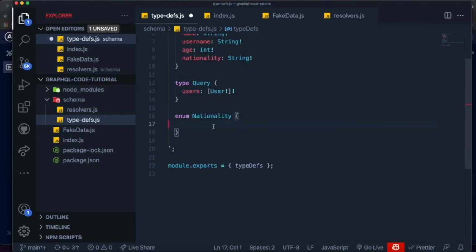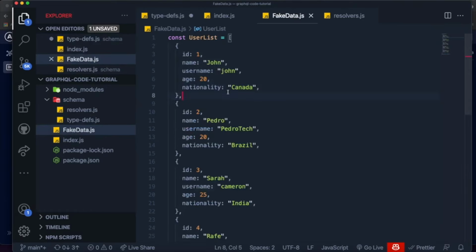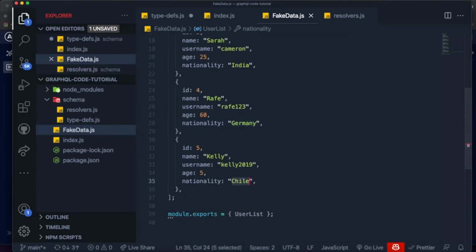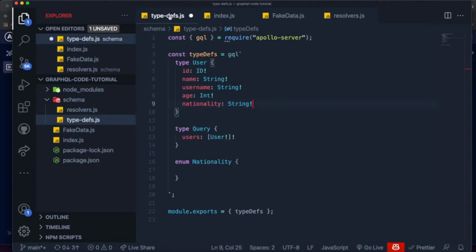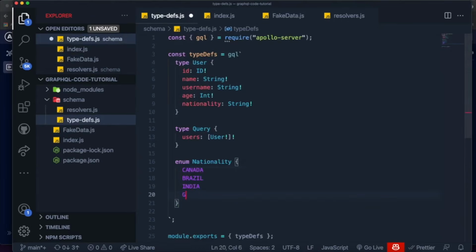And inside of here, we just list out all of the different possibilities that nationality can contain. So for example, in our fake data right now, we have a person from Canada, a person from Brazil, a person from India, someone from Germany, and someone from Chile. Just to make this simple, I'm obviously not going to add all the countries here, but in a real project you probably should. I'm just going to add the ones that we already have in our fake data. So I'm going to add Germany, and then there's Chile as well.